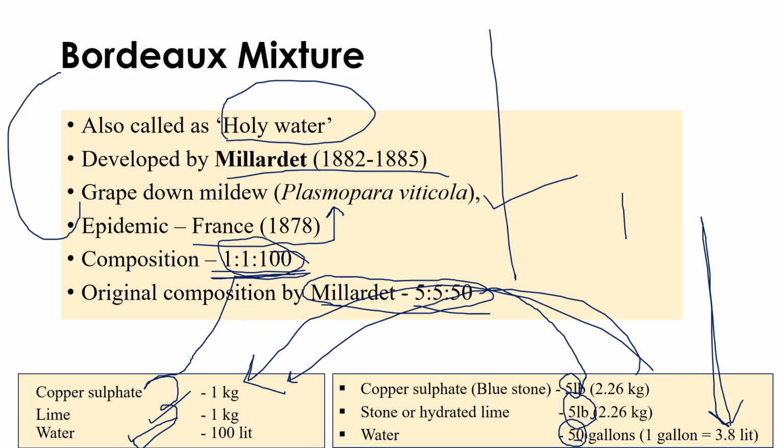Now we have a couple of points related to Bordeaux mixture. Holy water was first discovered by Millardet, 1880 to 85. Generally you can consider it as 85. It is used for the management of grapes downy mildew, Plasmopara viticola, which was the epidemic in France in 1878. The composition is 1:1:100. Like that we remember, right?